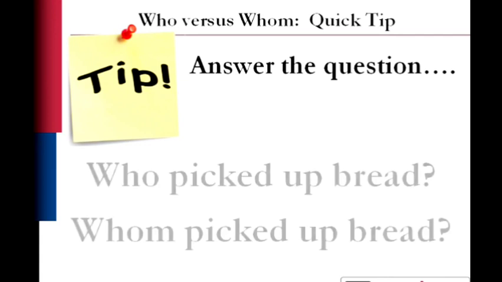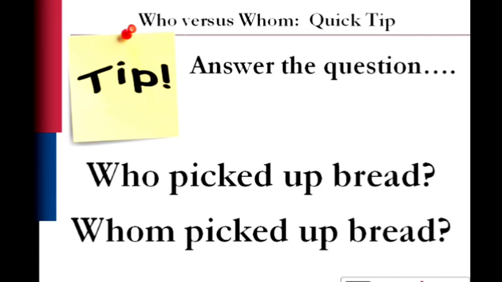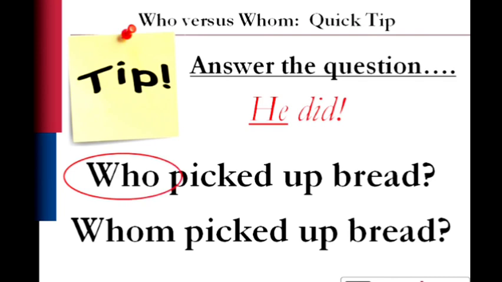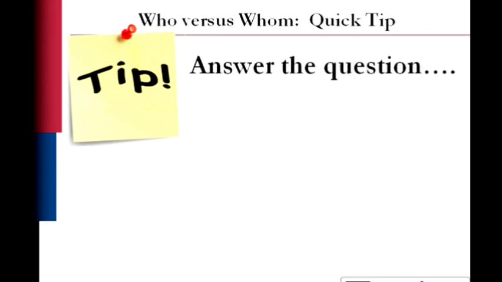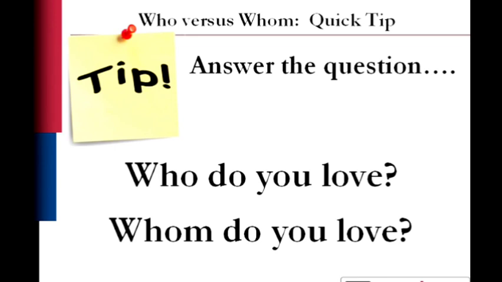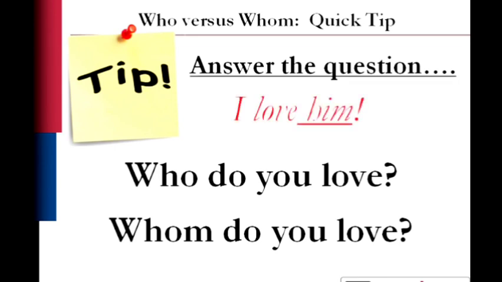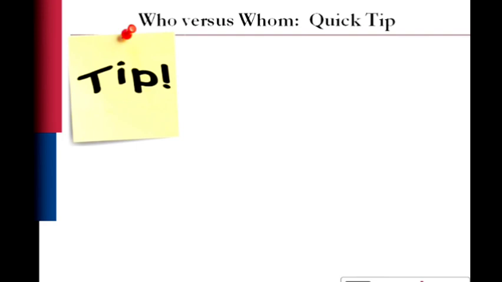Another quick tip that will help you is just answer the question. Who picked up the bread or whom picked up the bread? If you're not sure, answer the question. He did. And we know that he is who. So the right answer is who picked up the bread? Let's try that again, answering the question. Who do you love? Whom do you love? Answer the question. I love him. If it's him, it's whom. So the right way to say the sentence is, whom do you love?